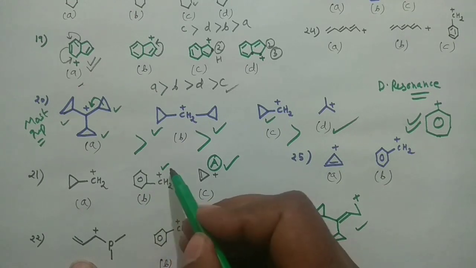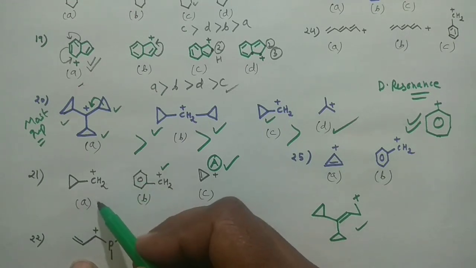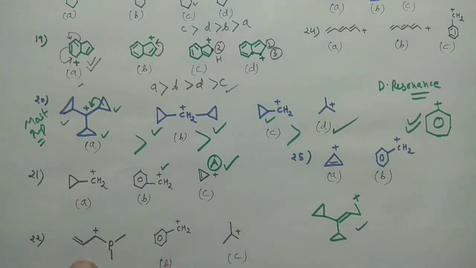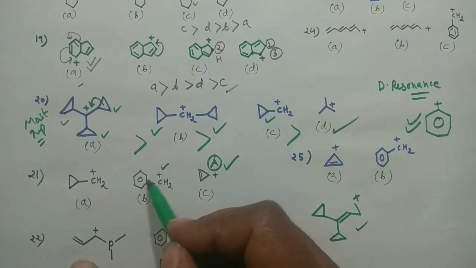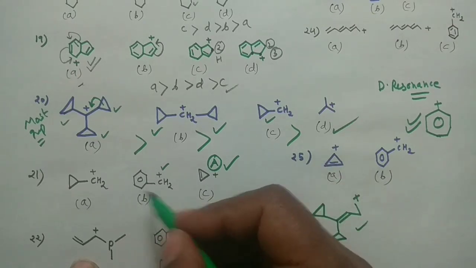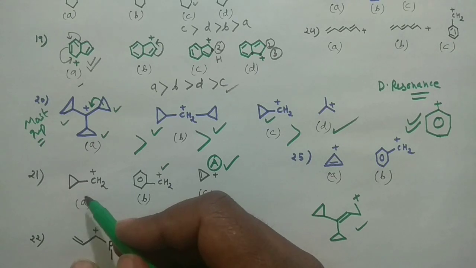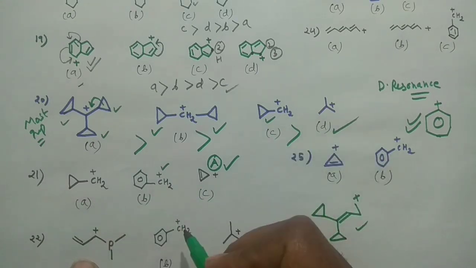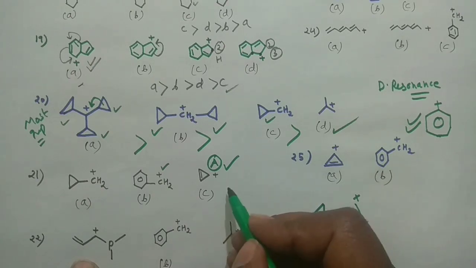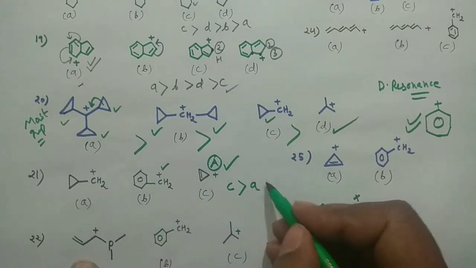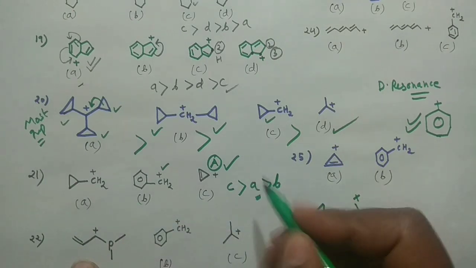And this one, now see this conjugation, some people think that this conjugation is not as good as your dancing resonance. So dancing resonance is better than this one. On this particular ground, you can see here this C is the most stable because it is aromatic, then A, and B would be the least one. Again dancing resonance plays an important part.